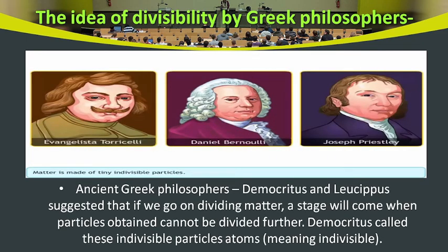Even the Greek philosophers were of the view that, for example, Democritus and Leucippus, these are the names of the Greek philosophers. They suggested that if we go on dividing matter, a stage will come when particles obtained cannot be divided further. Democritus called these indivisible particles as atoms, which means indivisible.